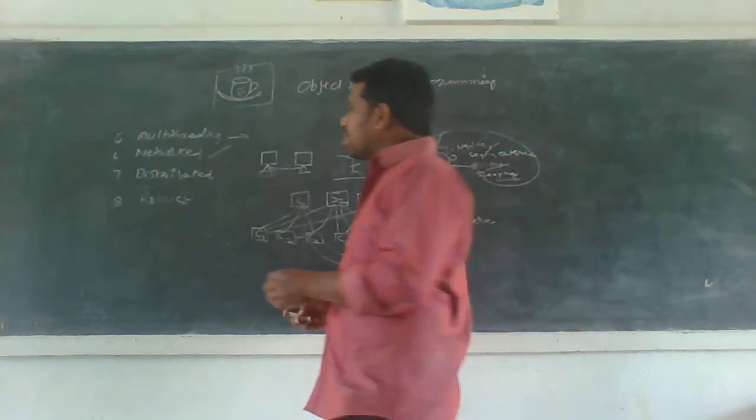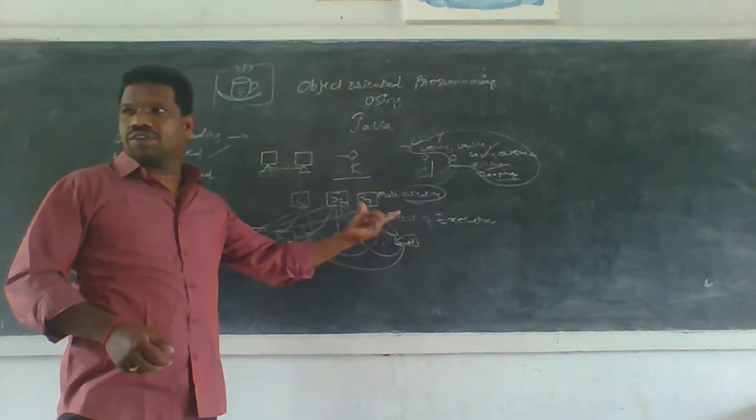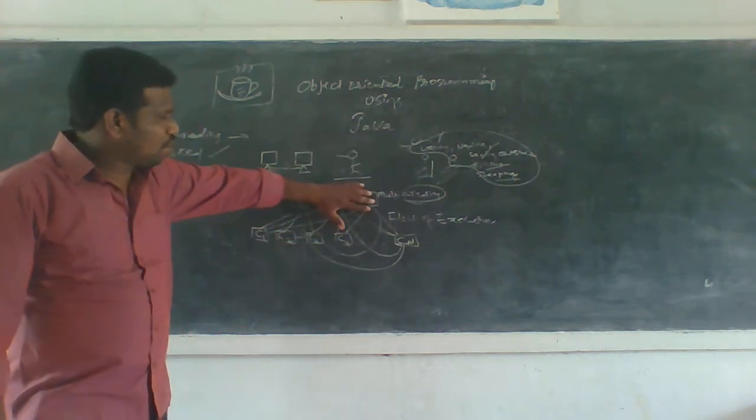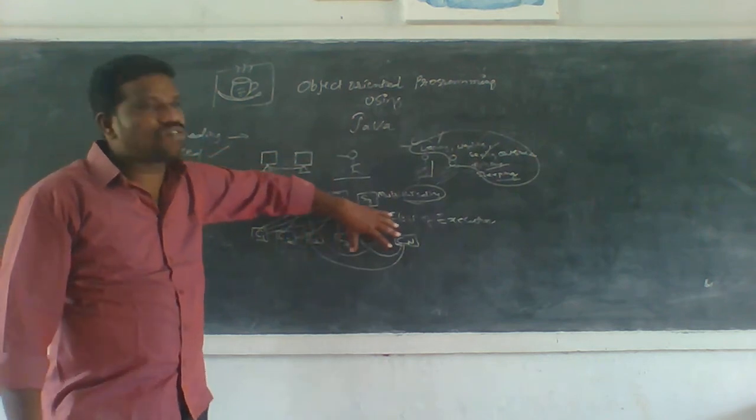It contains a centralized network. If I have only one computer, only one server, I have a number of clients.